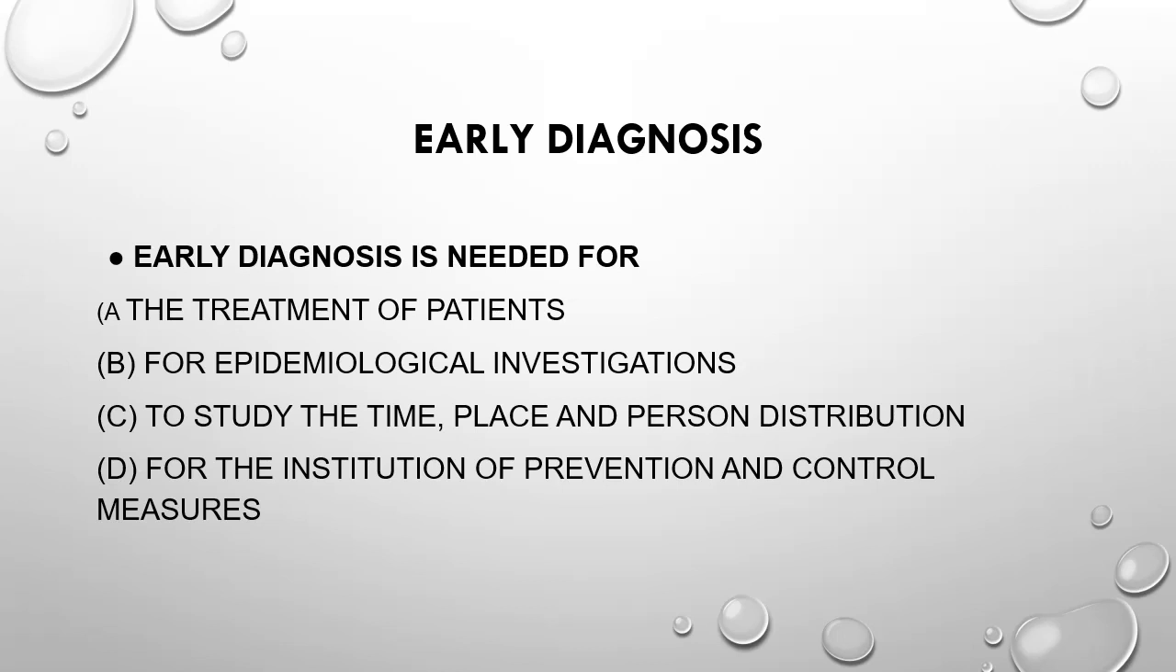Diagnosis depends upon symptoms, signs, and lab investigation. Early diagnosis is required for prevention and control of disease, and for the following points too. For example, for the treatment of the patient, for epidemiological investigation, for descriptive epidemiology to study the time, place, and person distribution, and for the institution of prevention and control measures as early as possible.